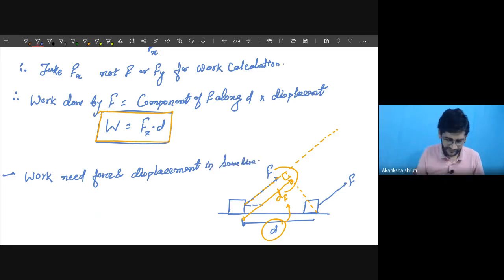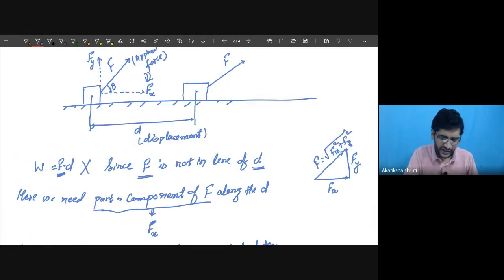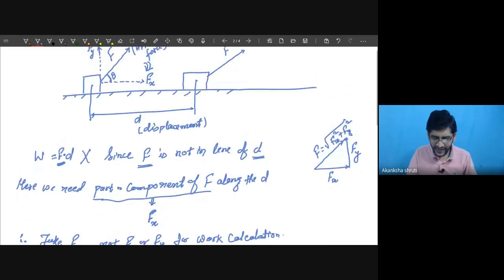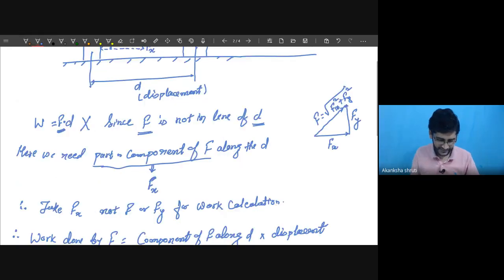One thing. Another thing: if it is making a certain angle, like here we have taken this angle theta, then the value of work done by the force changes as per that angle. Right, that point.